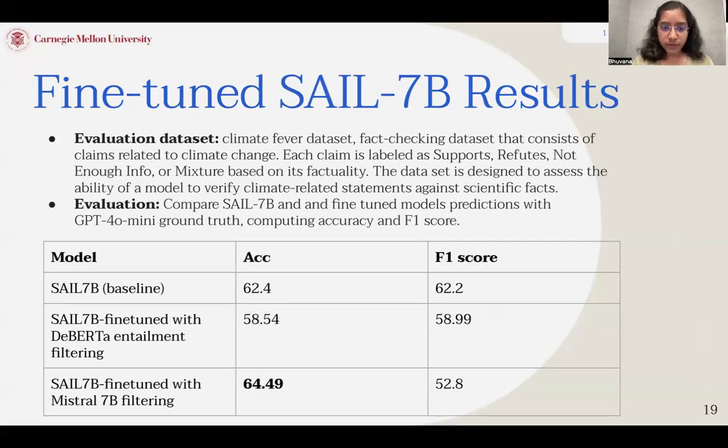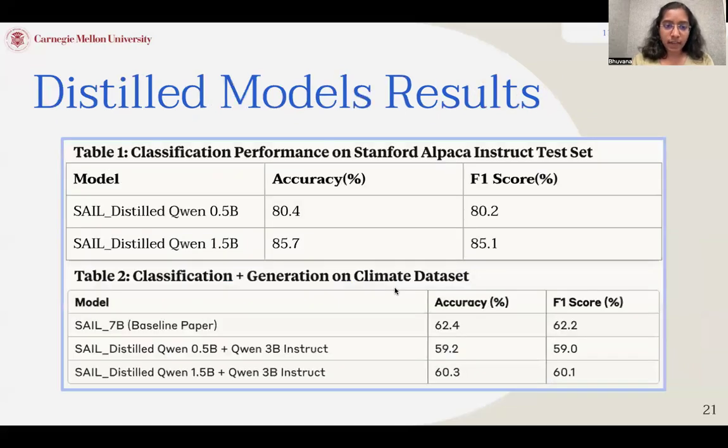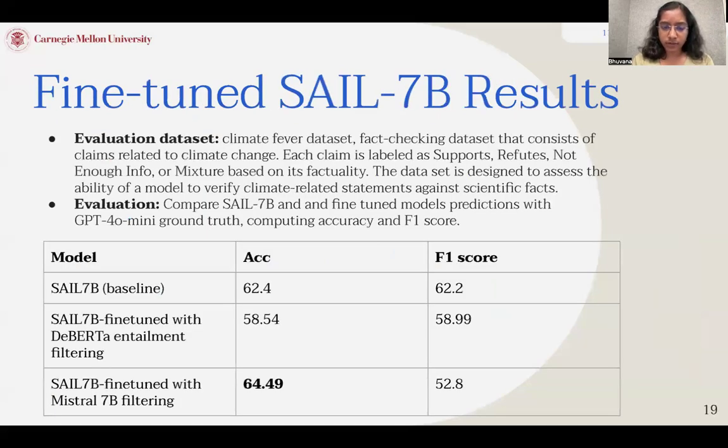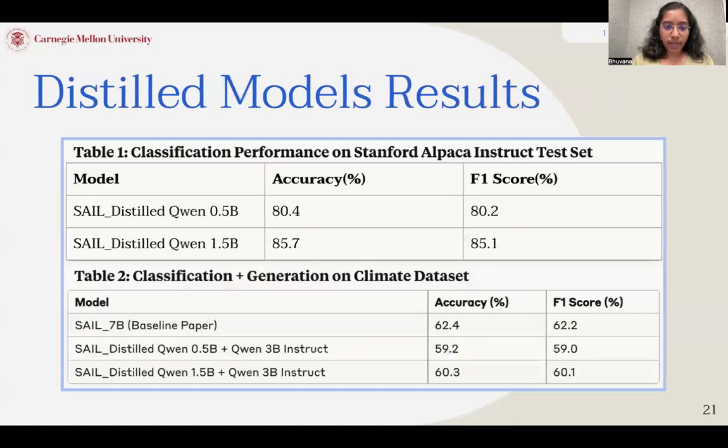For the results, first we have the results on the Climate-FEVER dataset, and we see that Mistral 7B, which was used to create the labels, performs better than the DeBERTa generated labels. And here we have the distilled model results. We have the two distilled models, Qwen 0.5B and Qwen 1.5B. We see that they have similar performance compared to the original entailment classification model.